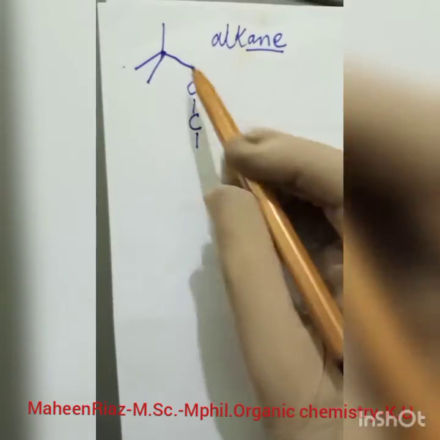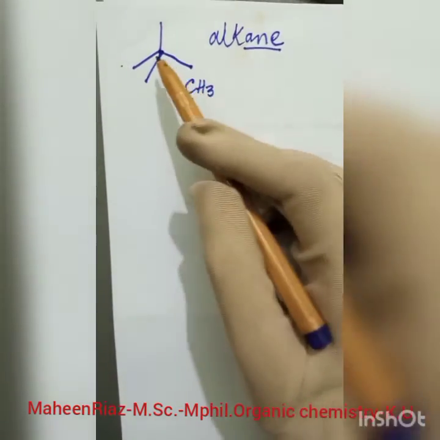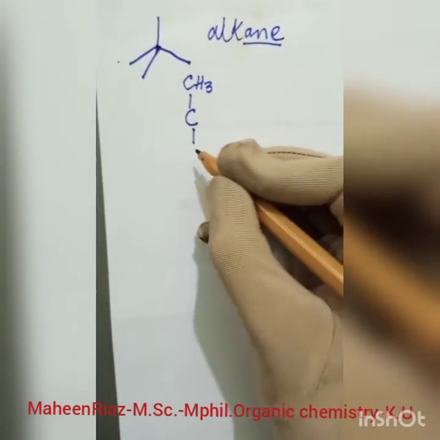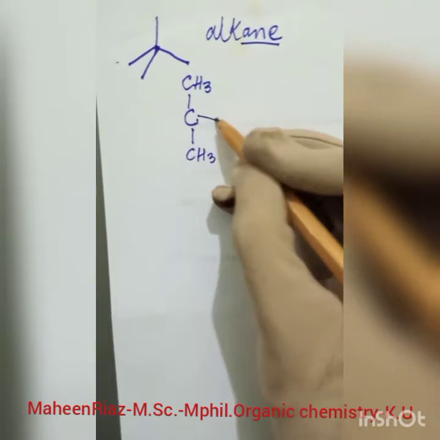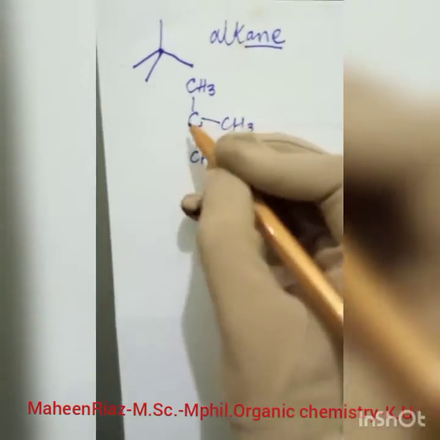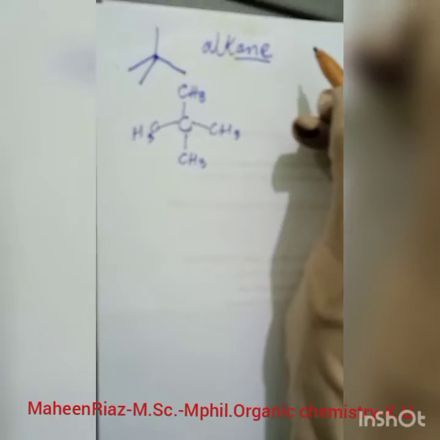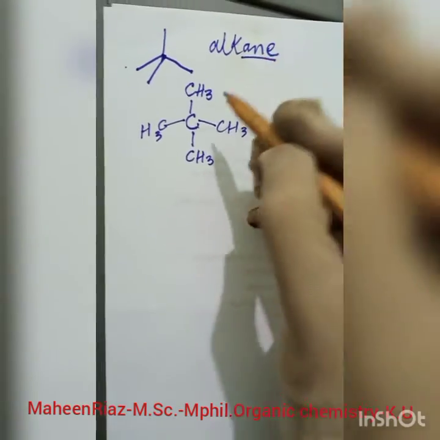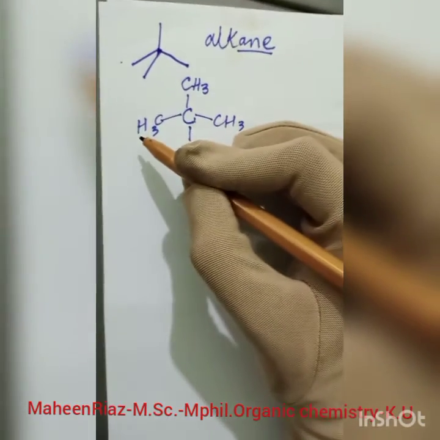This is a central carbon, this one. This is the methyl, which I have written there, and this is attached to another methyl. So this is another methyl, and both of these methyls are there, okay. So the first point is to select the longest chain.